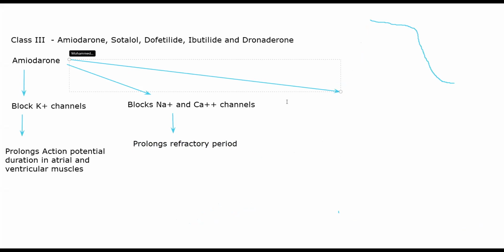Third function will be blockage of beta receptors, specifically non-selective. Non-selective beta blockage meaning beta 1, beta 2, beta 3, all of them are blocked. This is advantageous and disadvantageous both. Advantage is that your SA node gets depressed. If SA node gets depressed, you will not have any more stimulation to your heart.